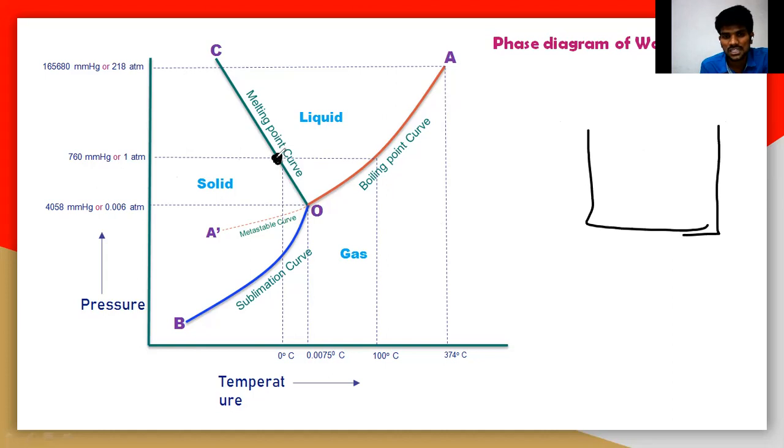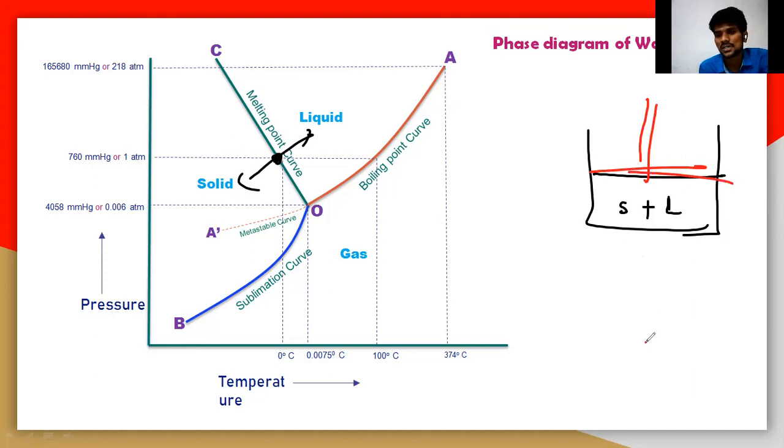So let us take this particular point again. Here the solid and liquid both are there, because at that point there is definitely a liquid and solid, because it is in equilibrium with both solid and liquid. Now see here, I'm using a piston above the surface, and below I'm using a flame to boil the water system.